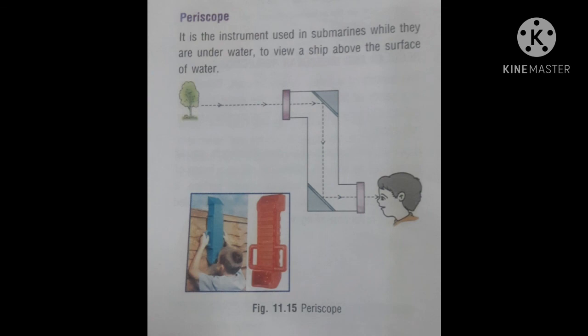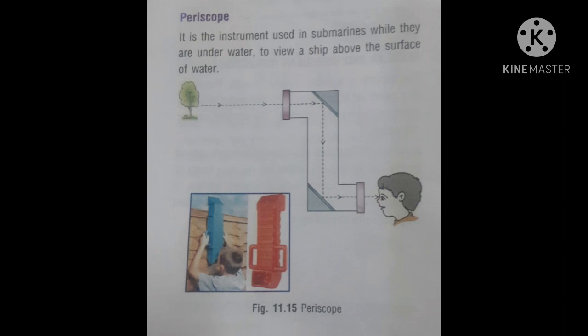Periscope. It is the instrument used in submarines while they are underwater to view a ship above the surface of water. Now, children, you are seeing a picture of a periscope and its working. It consists of two plane mirrors, which are placed parallel to each other.